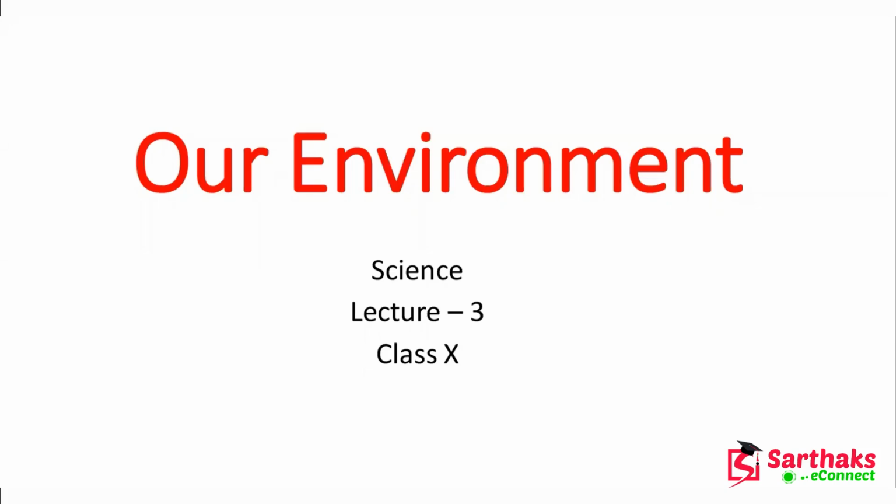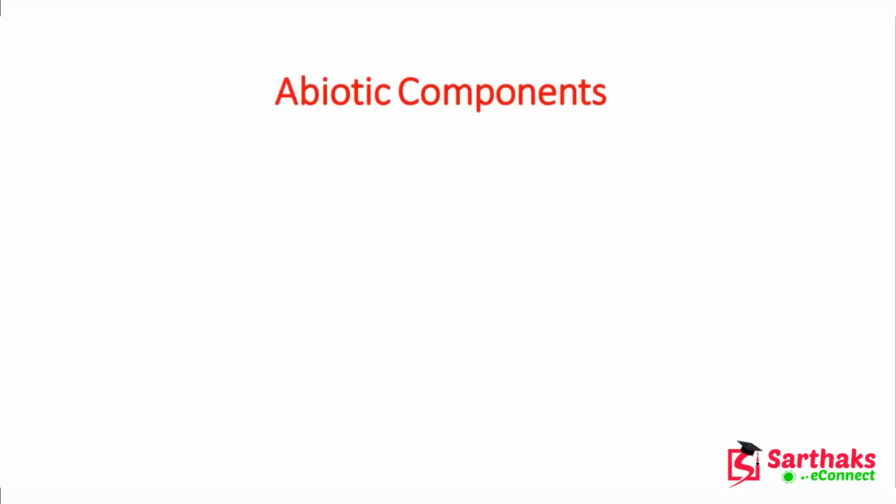And now we are going to start the third lecture of our chapter, that is our environment. In this lecture, the very first topic that we are going to look at is an important topic, and that is the abiotic components. We have already studied what biotic components are. Now we are going to study the abiotic components. Abiotic just means the non-living components of the ecosystem.